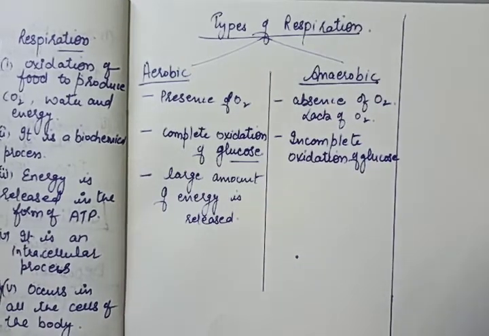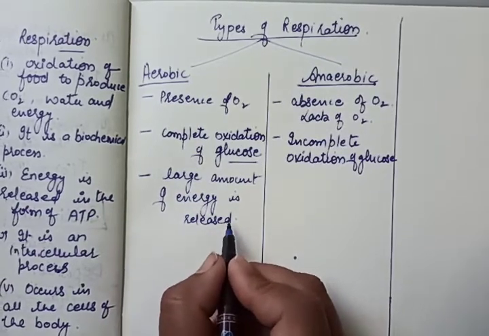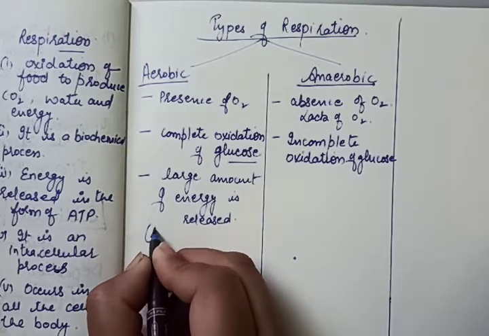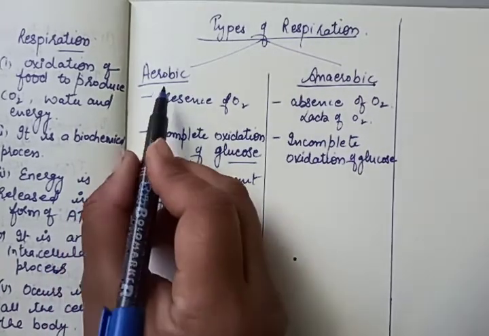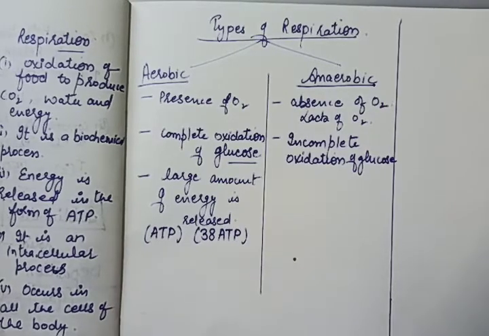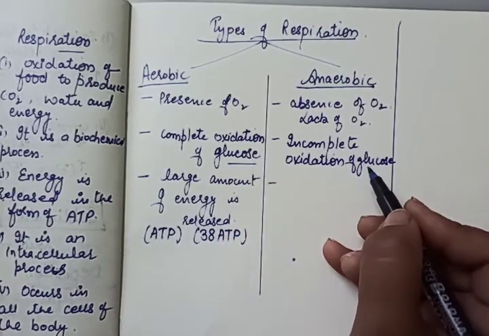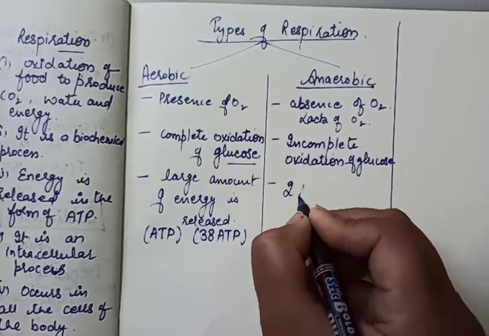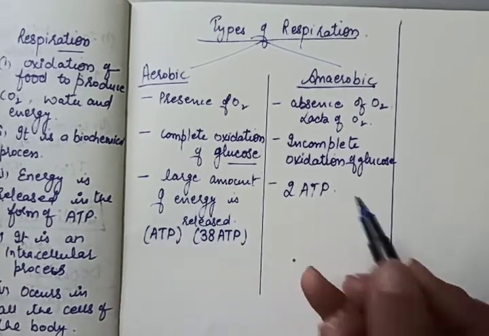And we all know that the energy released in respiration gets stored in our body in the form of ATP. So in aerobic respiration, 38 ATP molecules are formed, and due to the incomplete processing of glucose, less energy is produced, only 2 ATP molecules are formed. It is very less in comparison.